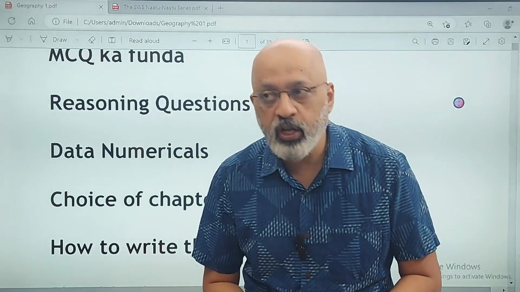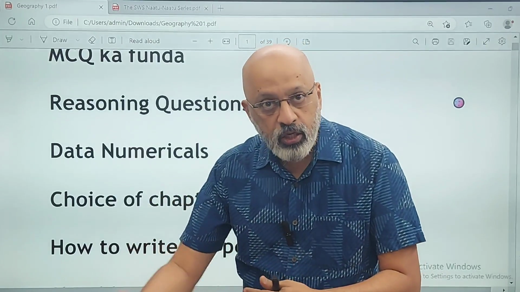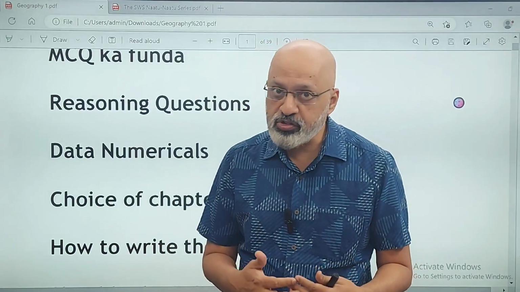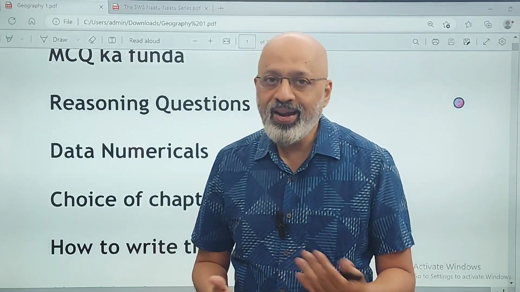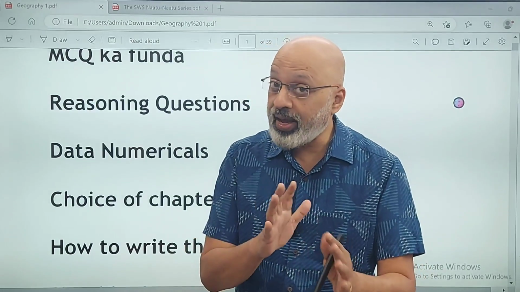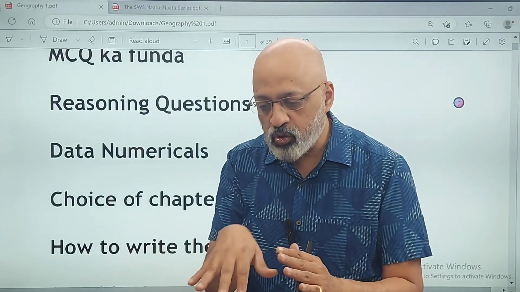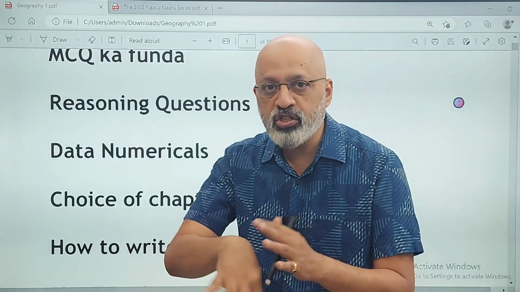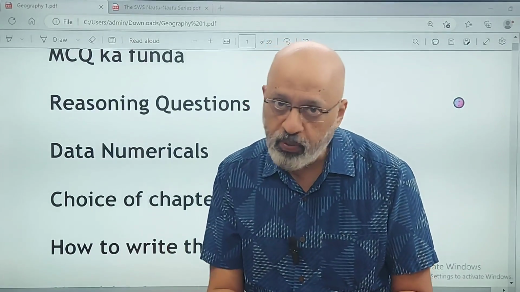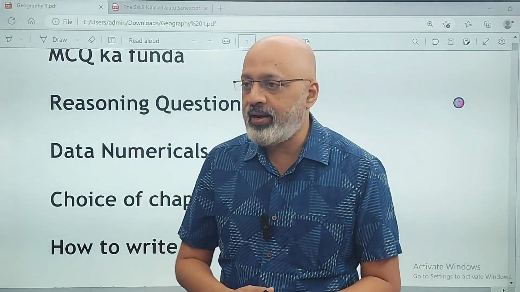These five I would have definitely gone for, and the other two as buffer I would have kept industries. Industries chapter I quite like, and energy resources. Energy resources also, like agriculture, there's a lot to retain. So you could choose between energy resources, agriculture, and natural vegetation. One more could be your buffer. I mean, that's what I would suggest, entirely up to you.